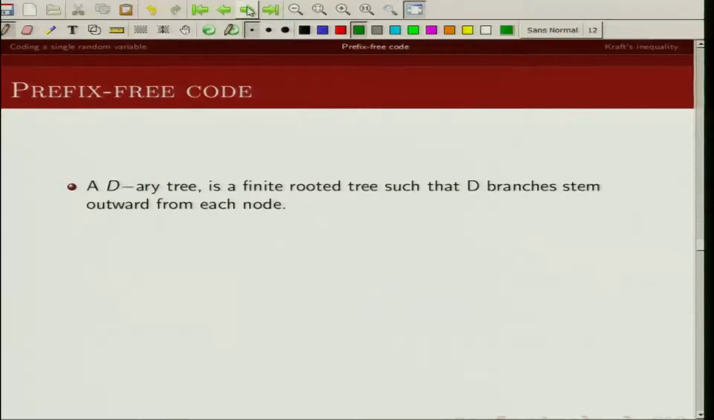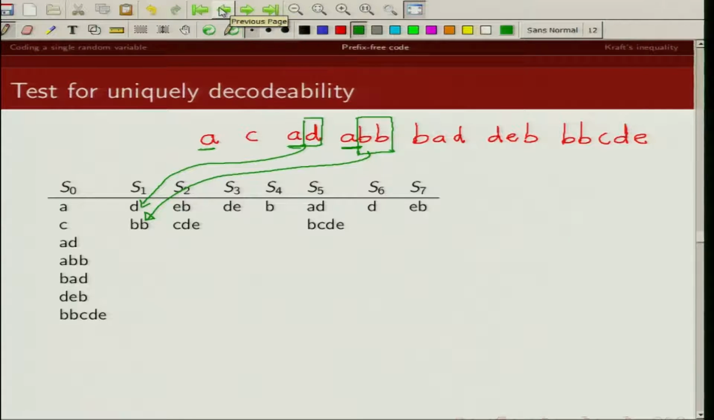So let's go back to our example. So how do we get this set S2? We need to compare this set S0 and S1. So what do we have here? Let's look at A. Do we have any code words in S1 which has A as prefix? No, we don't. We see the same thing with C, AD, AB, BAD, DEB, BBCD. We don't see any of these code words being prefix of any code words in S1.